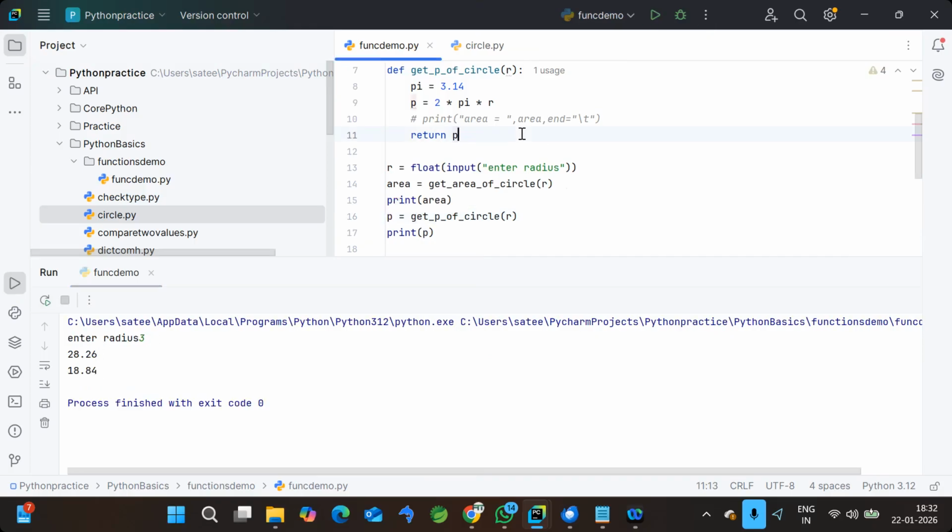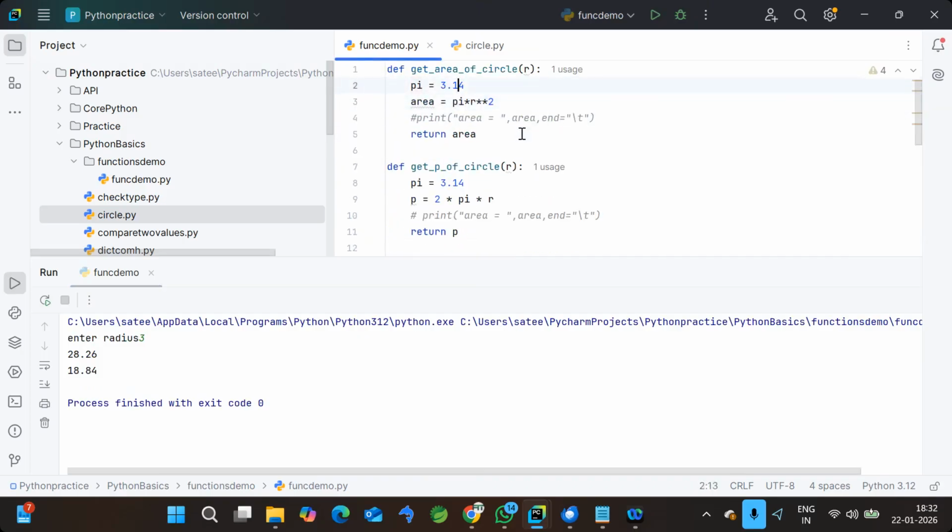But if you clearly observe here, I want to tell you one point. In the two functions, commonly we are using one value. What is that? Pi value. We are using the pi value commonly in both the functions, area and perimeter. But since I defined it locally within the function as pi equal 3.14, I need to define pi equal 3.14 again within the other function, the perimeter function. You can see I'm writing the same line two times. Why should I write it two times? We can write it one time and reuse it, right?